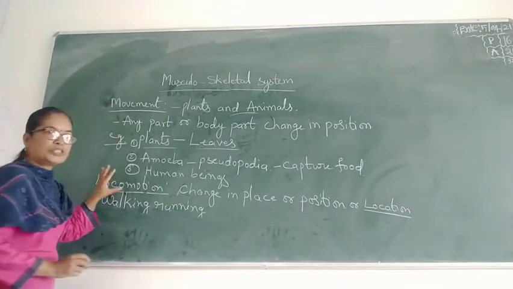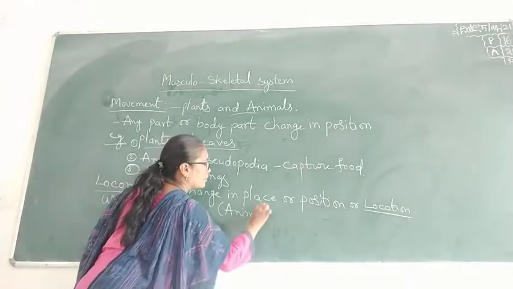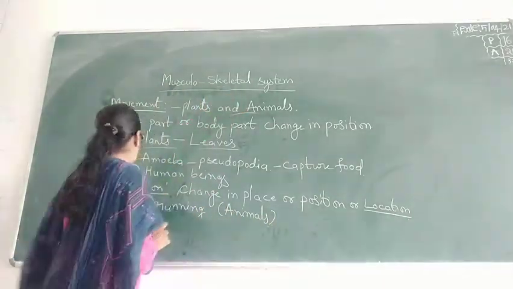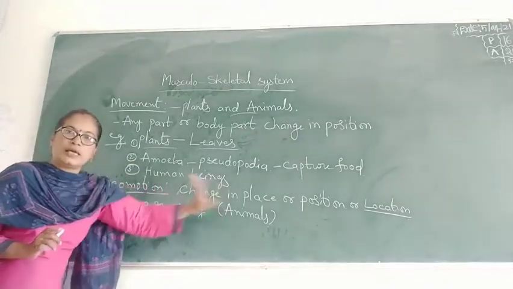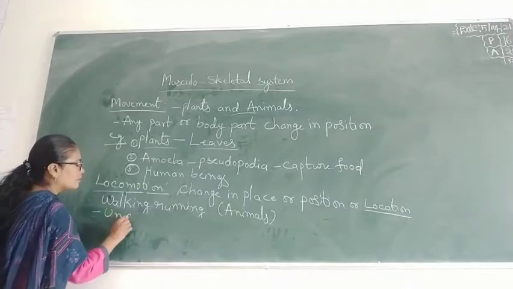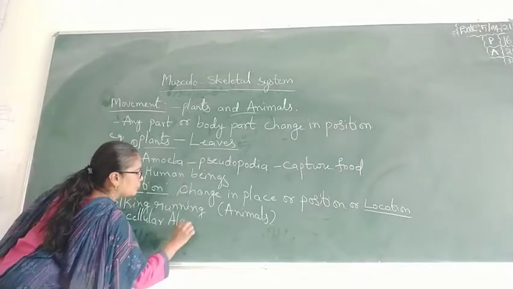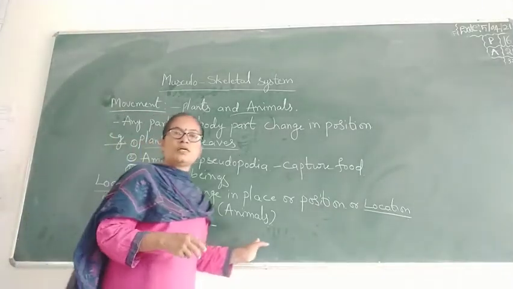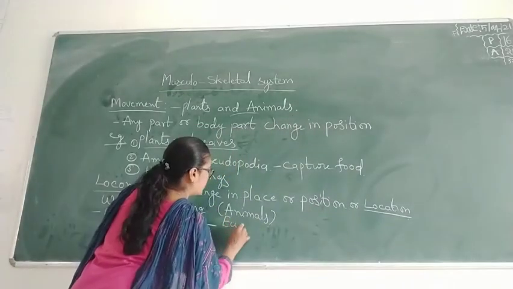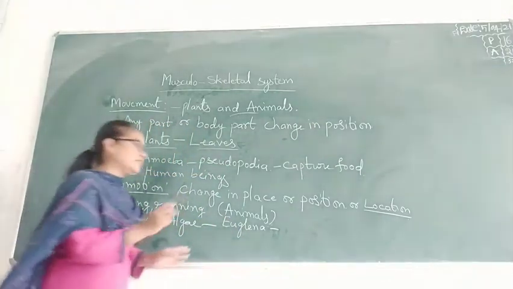Locomotion we can see only in animals, whereas movement we can see in plants and animals. But unicellular algae show movement, like Euglena. They contain flagella, and with the help of flagella they move.